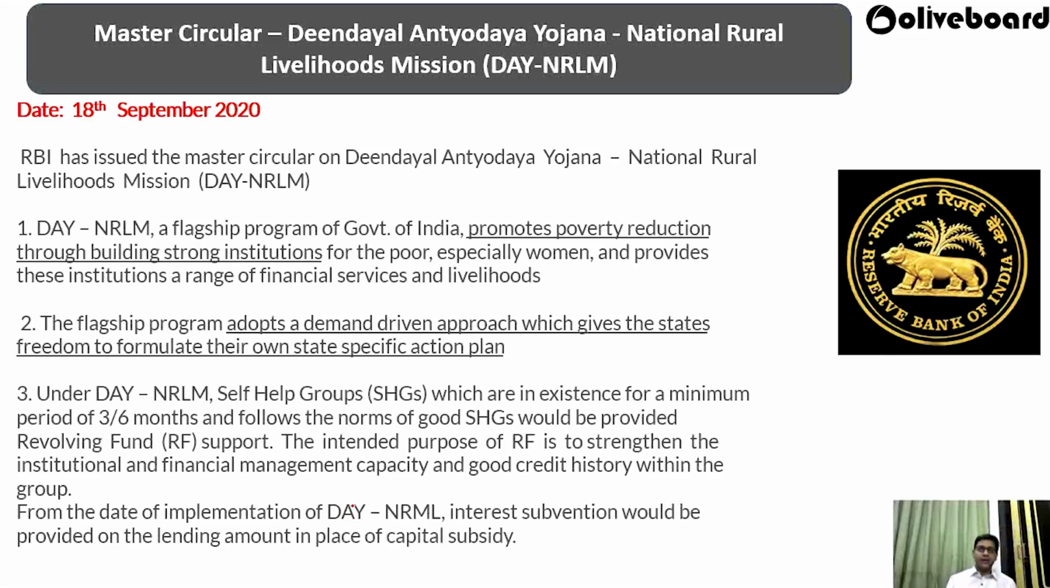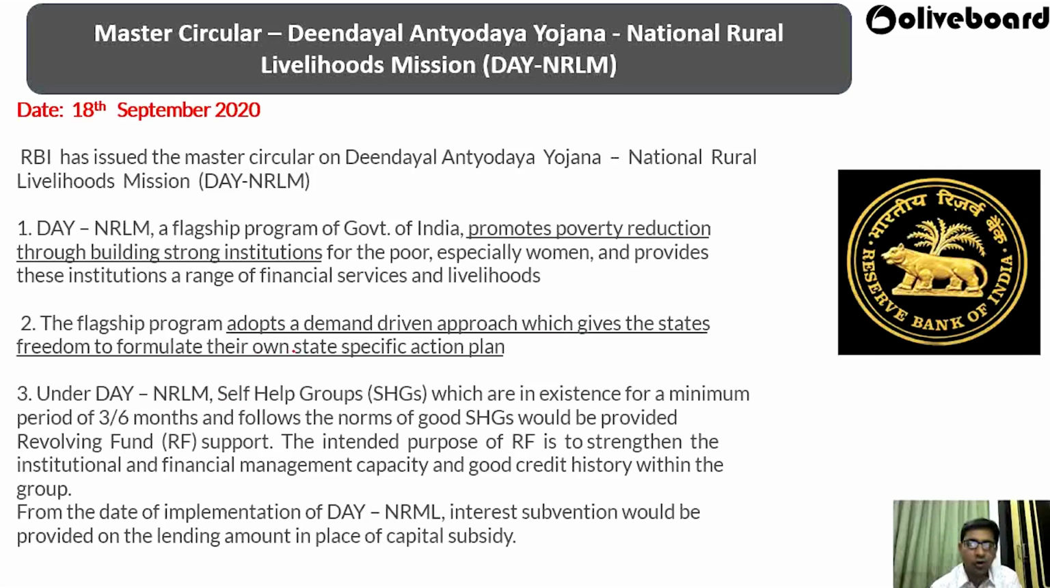So now we have another notification, that is the Master Circular on Deen Dayal Antyodaya Yojana National Rural Livelihood Mission, DAY-NRLM. This is a very important scheme of the government for poverty alleviation. RBI has issued a Master Circular on it. NRLM is a flagship program to promote poverty reduction through building strong institutions for the poor, especially for women, and providing these institutions a range of financial services and livelihood.